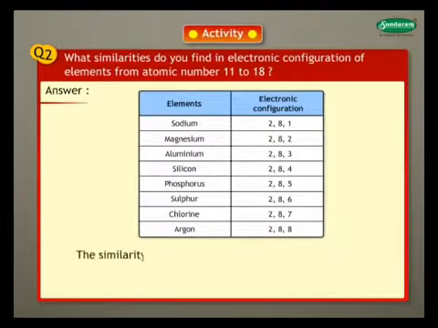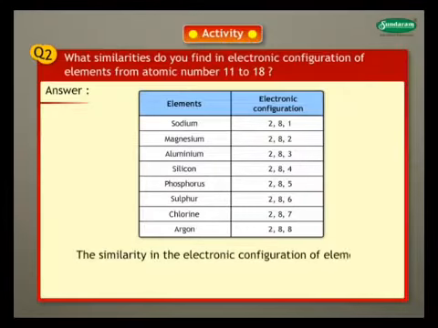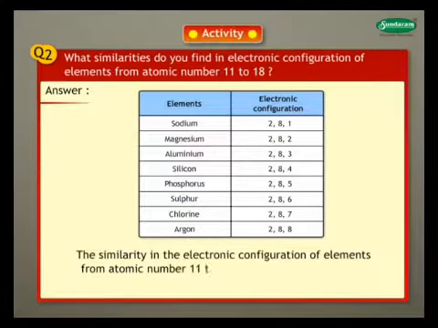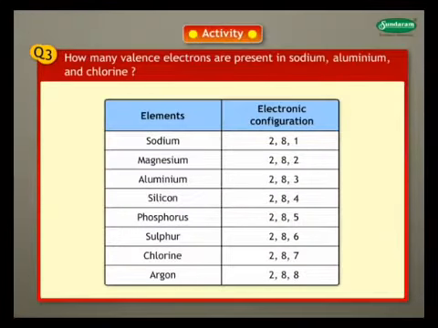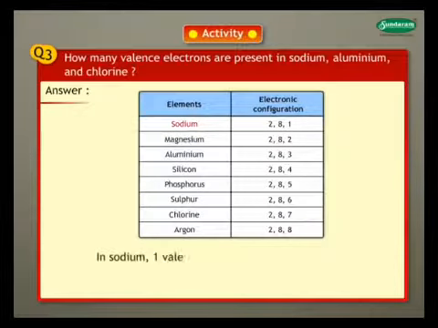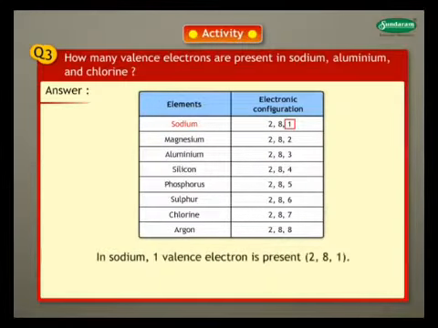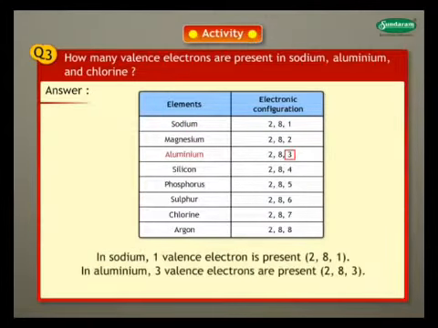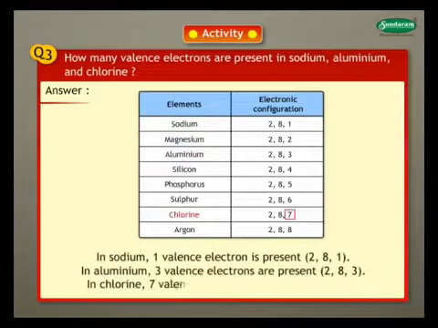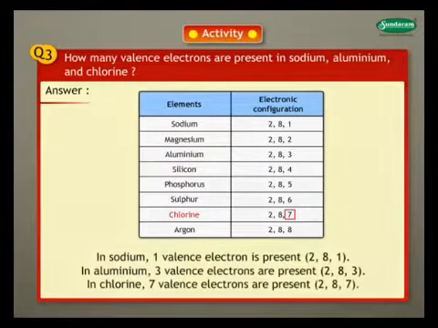Question 2. What similarities do you find in the electronic configuration of elements from atomic number 11 to 18? Answer. The similarity is that the first two shells are complete for all elements. Question 3. How many valence electrons are present in sodium, aluminium and chlorine? Answer. In sodium, one valence electron is present. In aluminium, 3 valence electrons are present. In chlorine, 7 valence electrons are present.